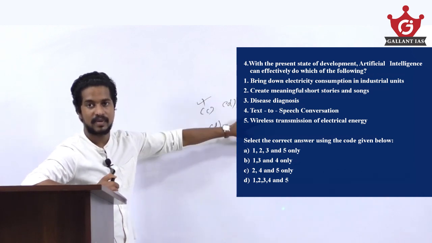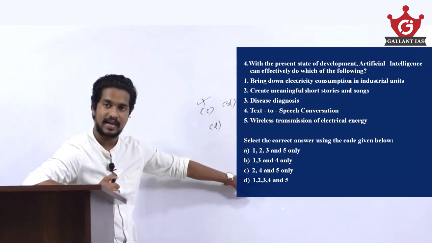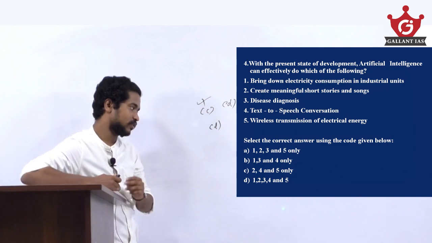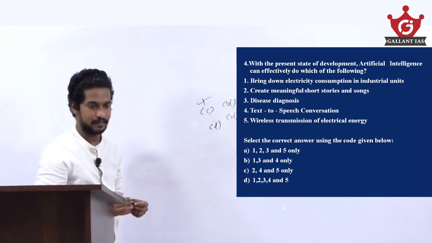So here all the statements are right with regard to artificial intelligence. So here the right answer is option D, 1, 2, 3, 4 and 5. So here the right statement is D.